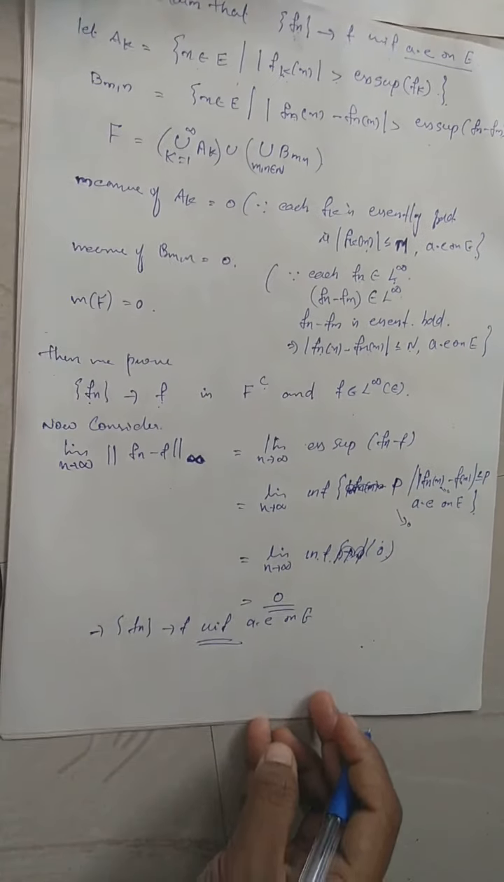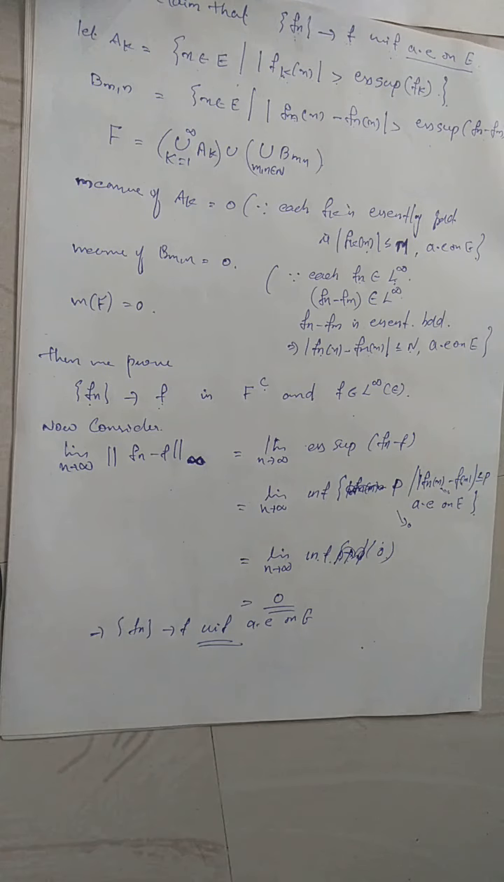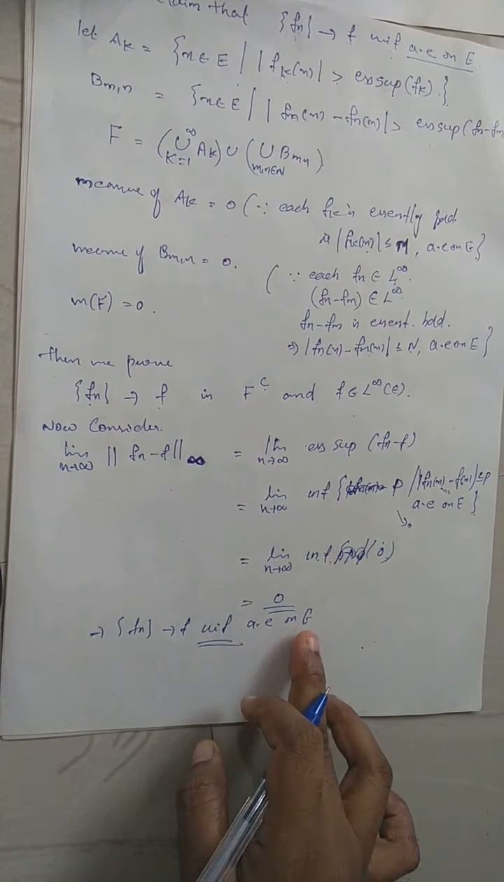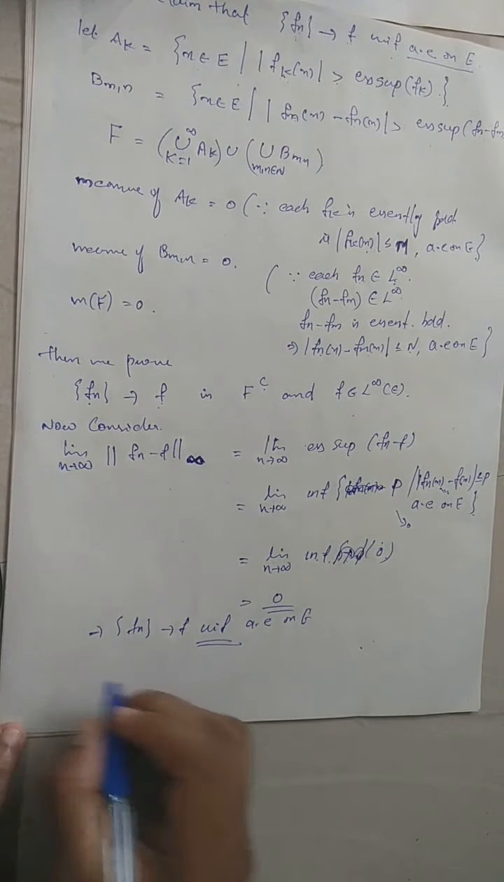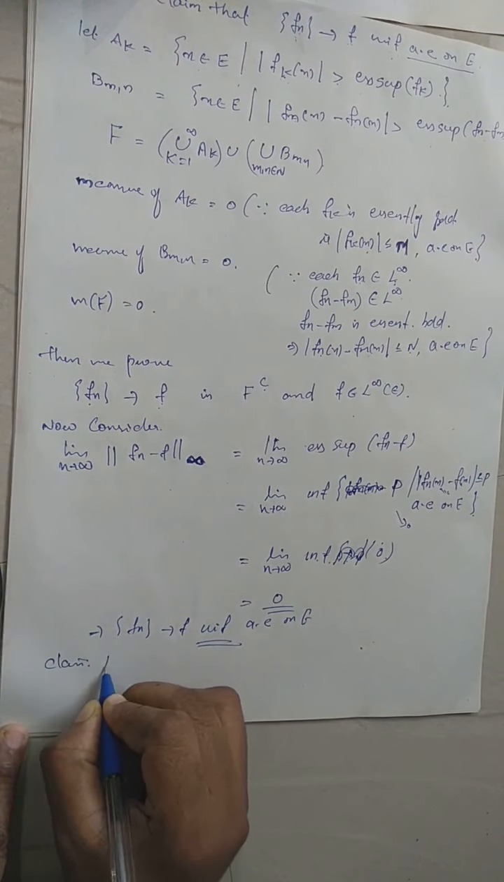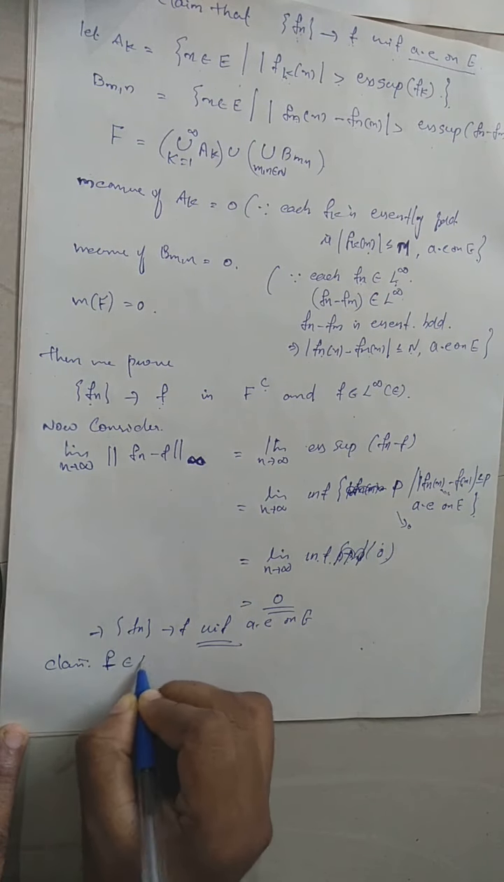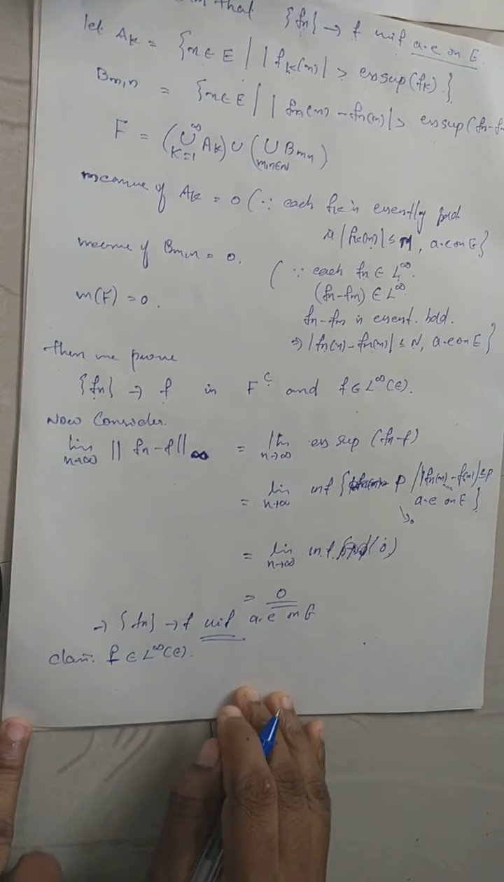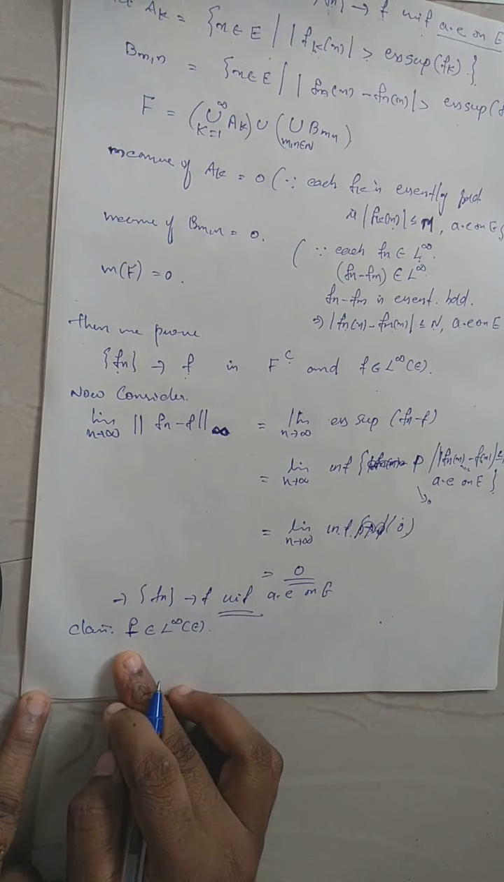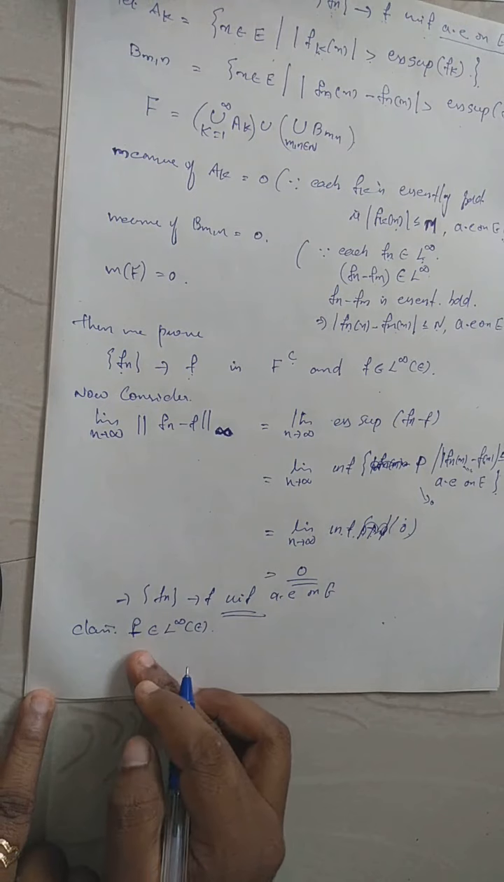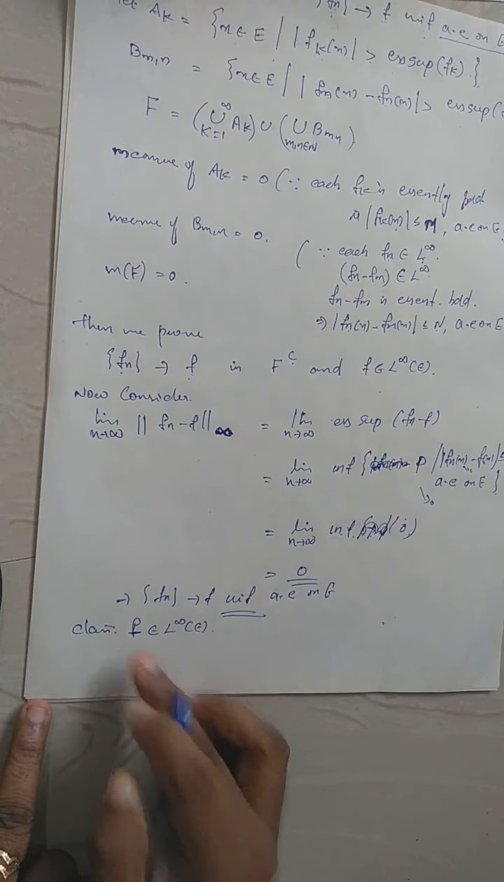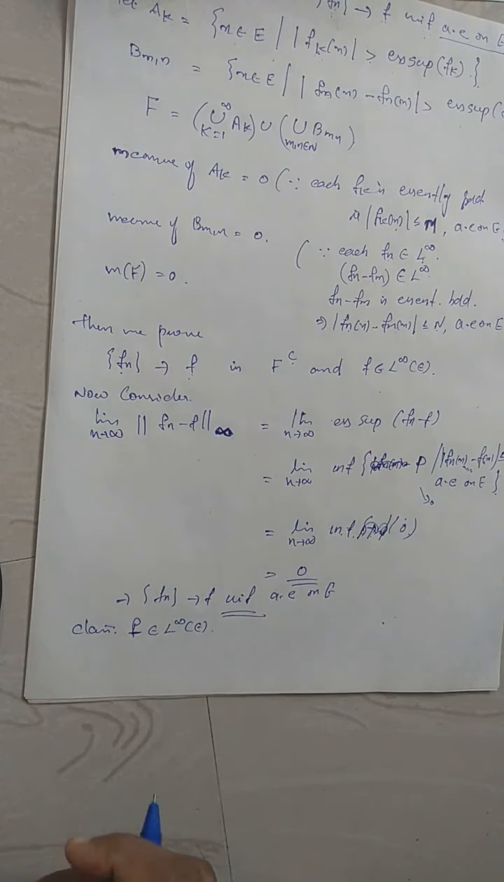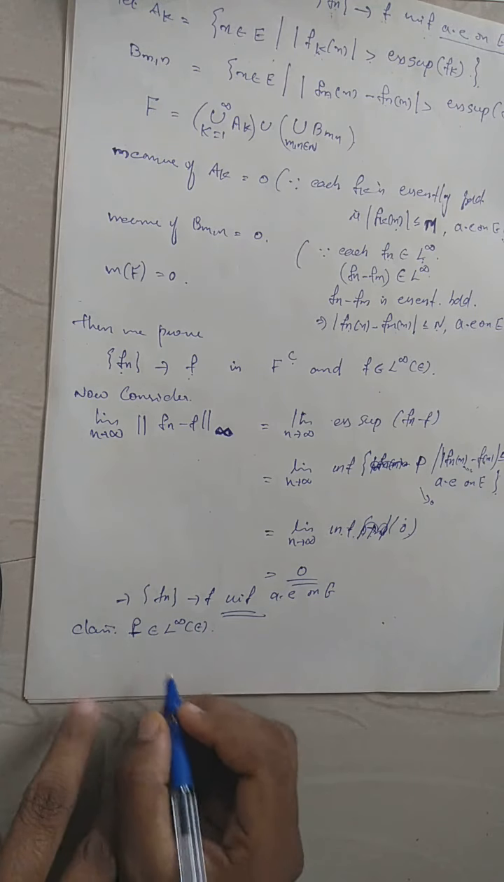Then we need only prove that this f also belongs to capital L infinity. So next we need only prove this f belongs to L infinity of E. For that we want this f to be essentially bounded. So what will be the essential bound of this f? Is it essentially bounded? Since the convergence is uniform, and each Fn is essentially bounded, f will also be essentially bounded.